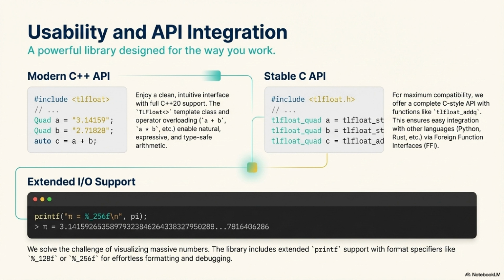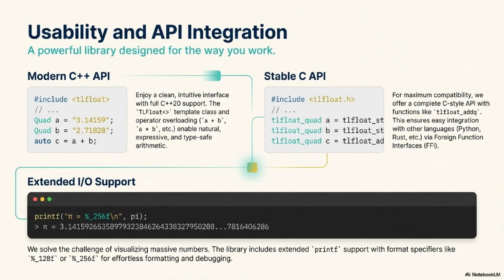And on some systems, they have an even smoother option. Yes, on systems using glibc 2.14 or newer, TLFloat can actually register hooks into the system's standard print implementation. What does that mean for the user? It means if you pass a TLFloat extended type to a standard print call, the system just knows how to format it correctly. It seamlessly handles quad and octuple without you having to switch to any proprietary functions. It's all about minimizing friction.